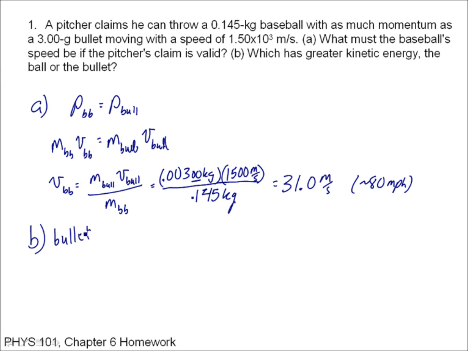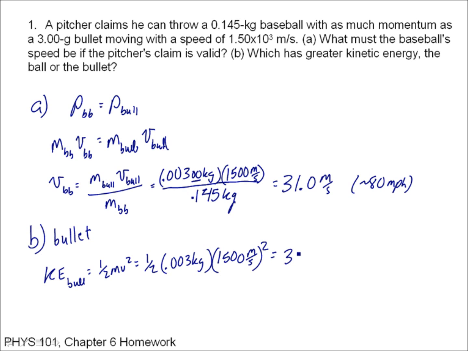Well, let's just run the numbers. The kinetic energy of the bullet is 1/2 mv squared. So that's a half of 0.003 times its speed, which is 1500, squared, and that's equal to 3,380 joules.